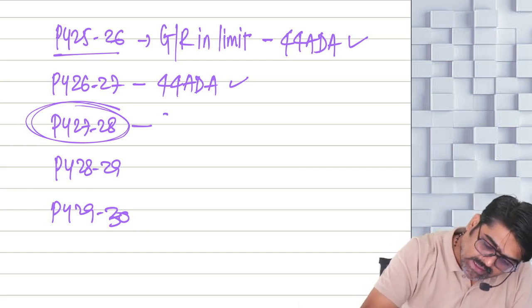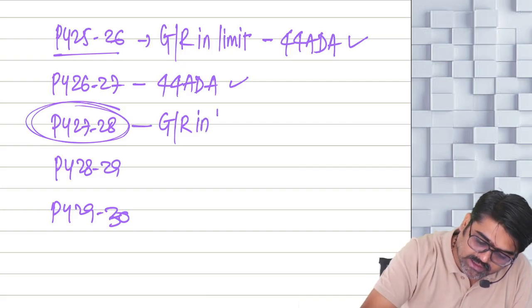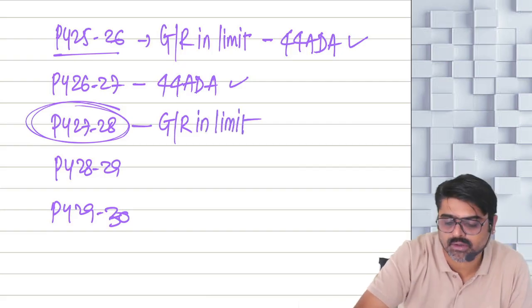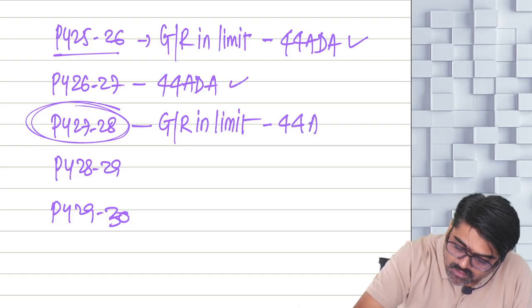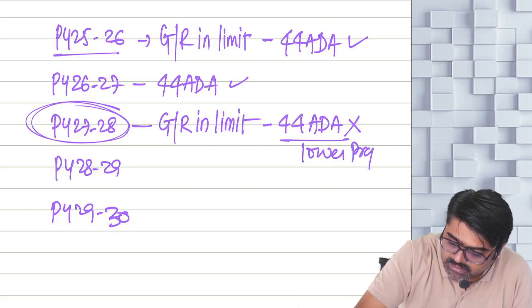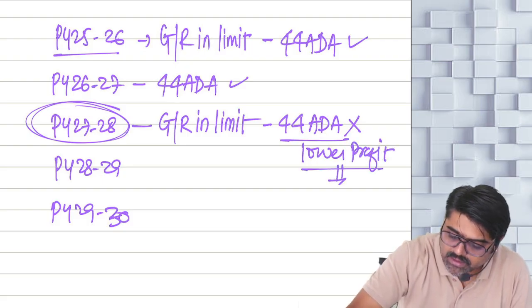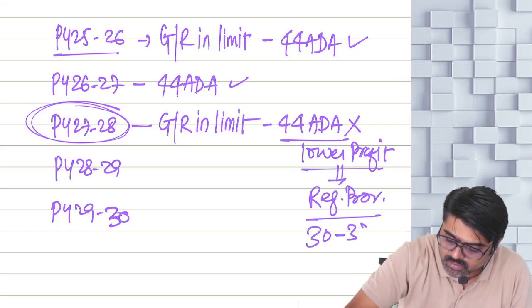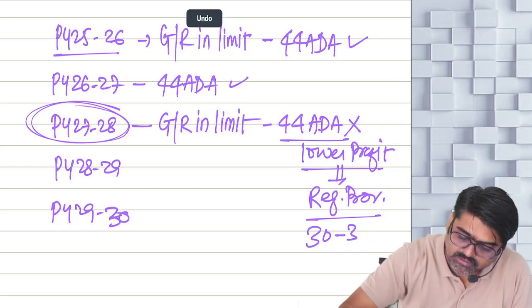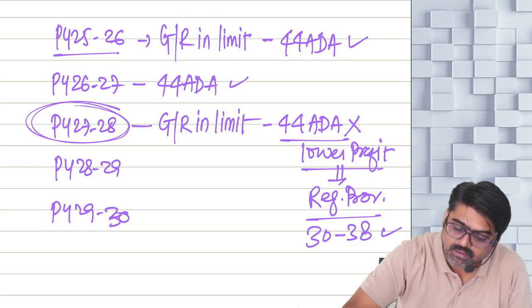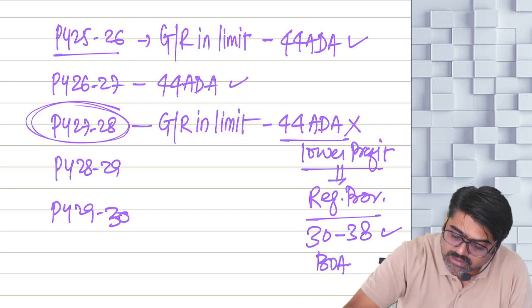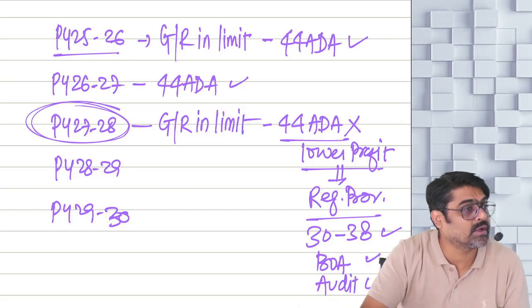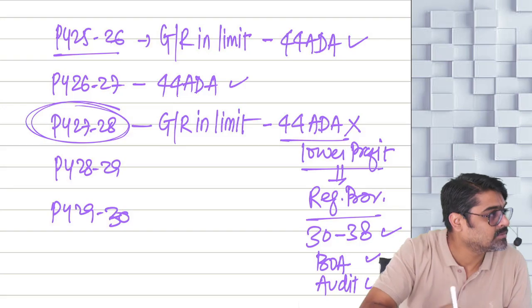But this year, even if your gross receipt is in limit, yes or no, still you are not following 44 ADA. Can you show lower profits in this year? Yes or no? So lower profit you calculate by following regular provisions, claim 32, 38 separately, yes or no? Then maintain the books of accounts and get them audited also in this year if this year's total income is more than basic exemption limit.